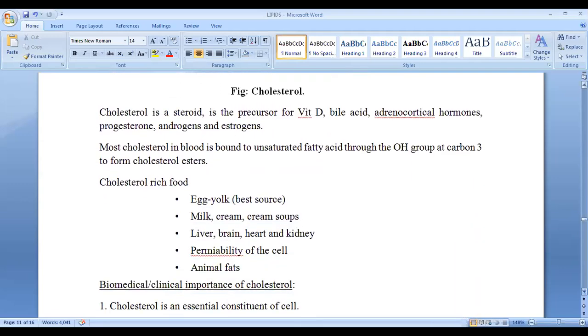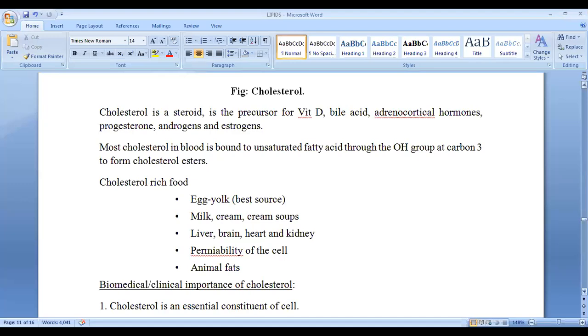So what is the importance of cholesterol? Cholesterol is a steroid. This is the precursor of vitamin D, bile acid, adrenocortical hormones, progesterone, androgen, and estrogen. Most cholesterol in blood is bound to unsaturated fatty acid, so the OH group at carbon 3. So we understand that if you have a higher amount of cholesterol, that is not good for our body. But cholesterol is important.